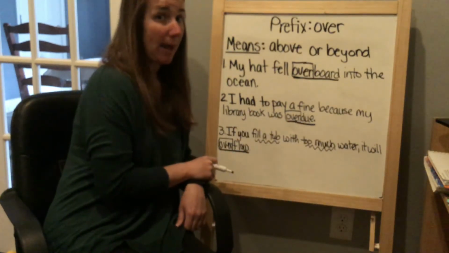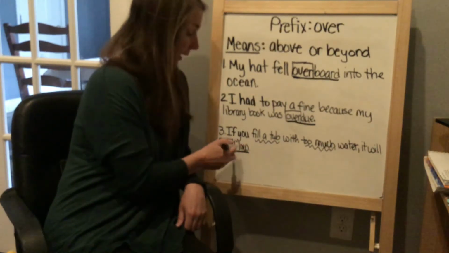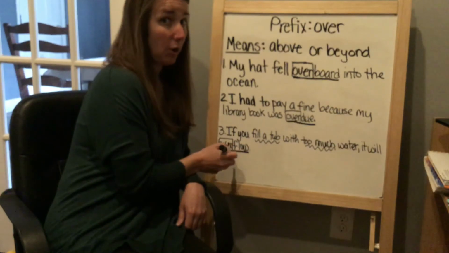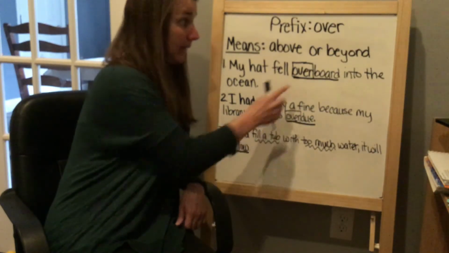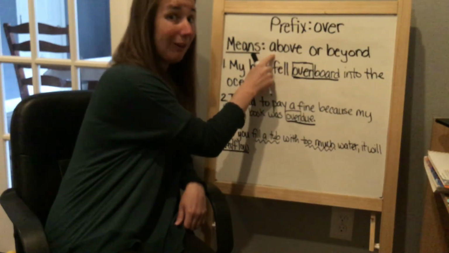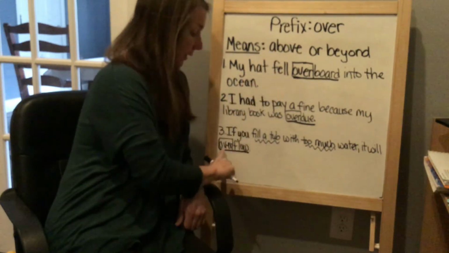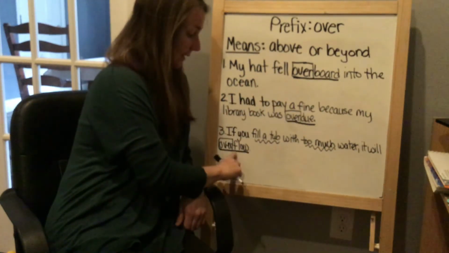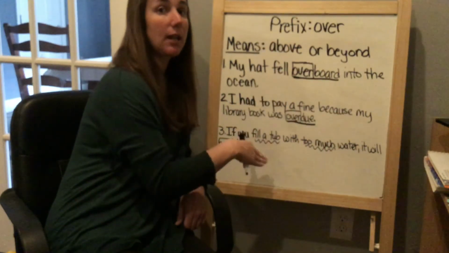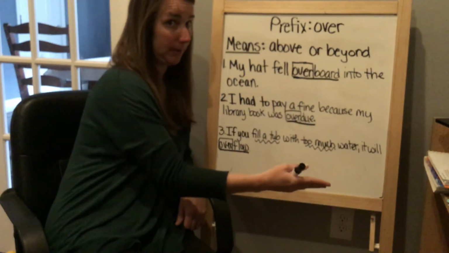So we're thinking about a bathtub, and we're thinking about it overflowing. If water is going to overflow, that means it is beyond or possibly even above where it needs to be. So if we think about overflow in this sentence, overflowing would mean that the water is starting to come out over the tub, okay?